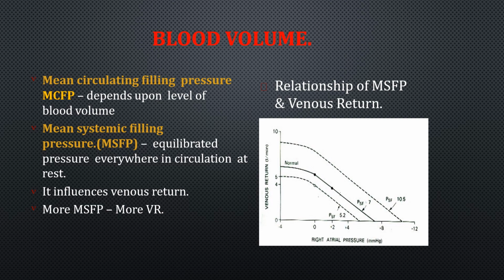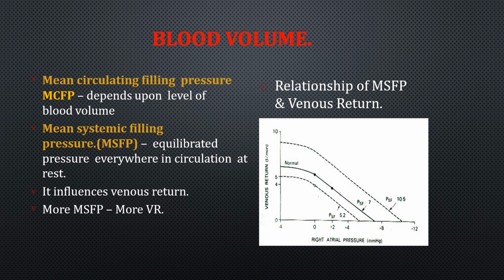So the circulating filling pressure depends on blood volume, and the systemic filling pressure influences venous return. As the systemic filling pressure increases, venous return will increase. So as the blood volume is more, it will be increasing the venous return.